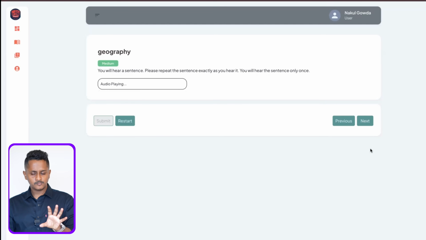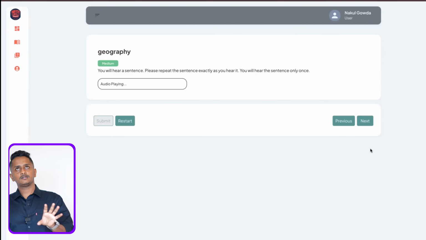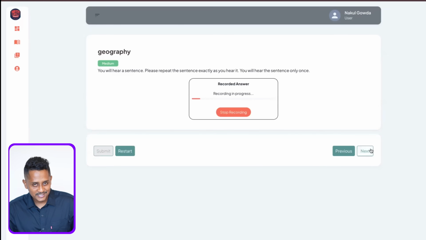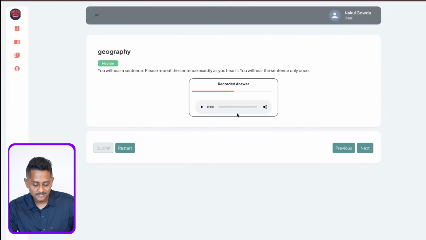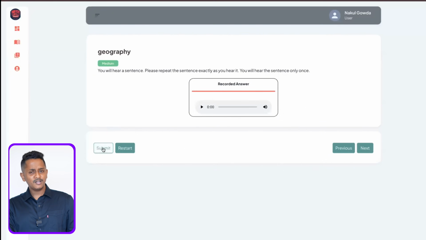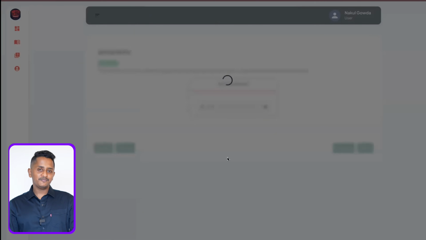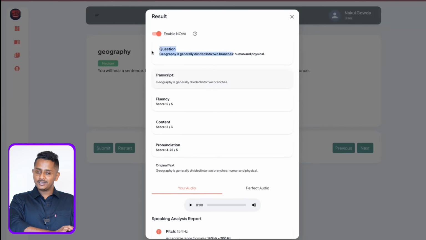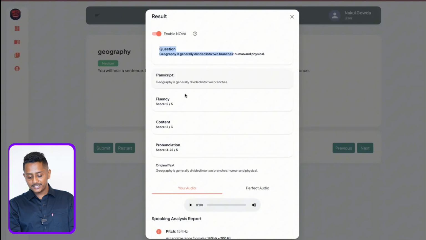Geography is generally divided into 2 branches, human and physical. I skipped it. Let's see how much marks. 2 out of 3 I should get if it is exceeding 60 words. Yes, it is exceeding 60 words. Fluency 5, content 2 out of 3. Precisely matching the words that I have spoken is converted correctly. This is all it is.